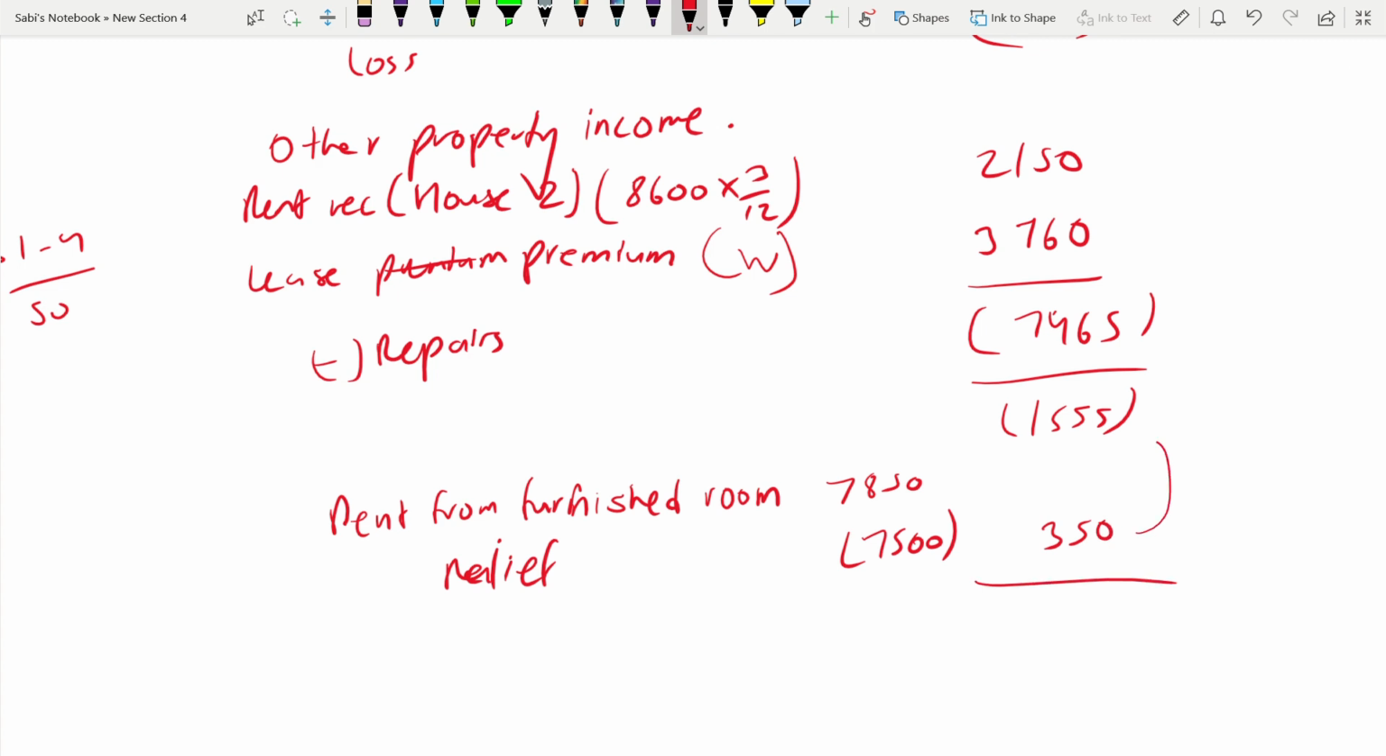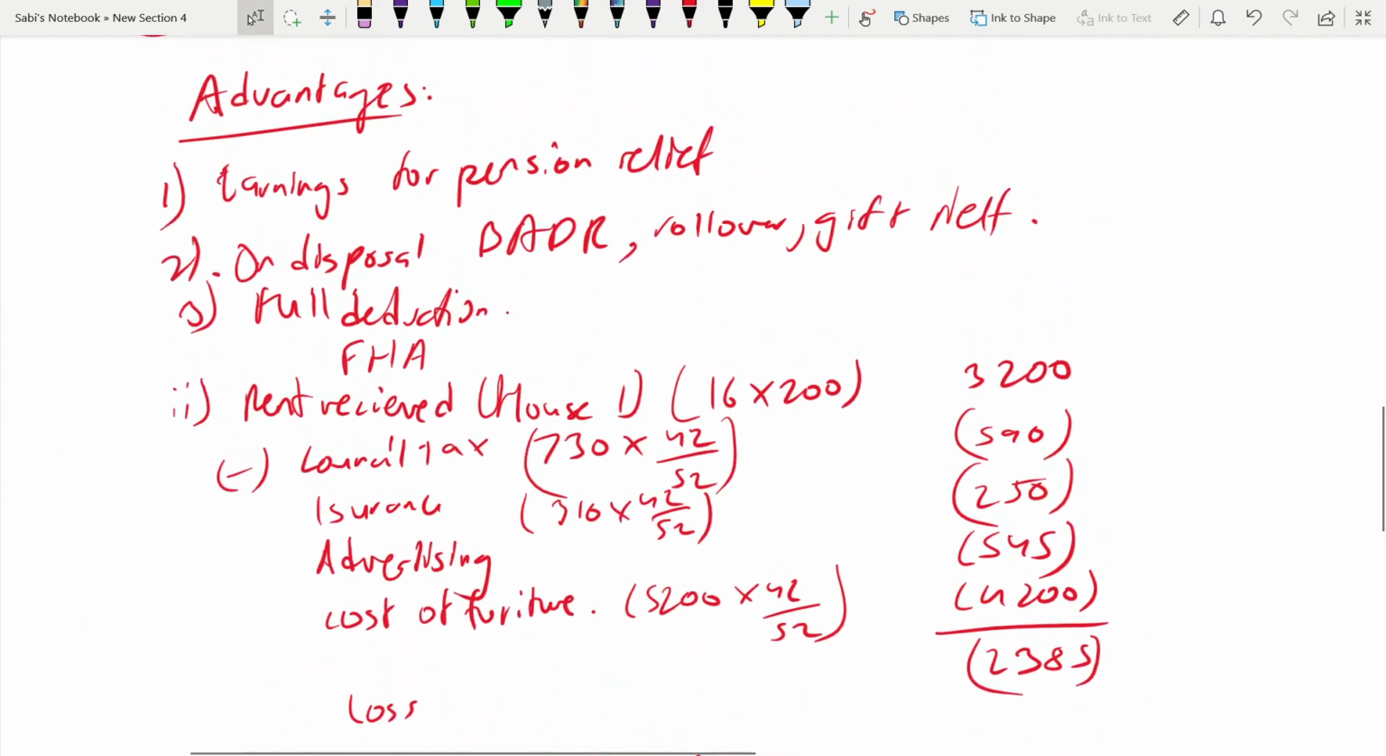So if you add 350 with this, the loss somewhat reduces, but it's a property loss altogether. If you take the rent from furnished room, then lease, then rent received from house 2 and house 1, if you add all, this is what it is. Okay. So there is a loss from furnished holiday accommodation also and property. Remember, house 1 you can't add with house 2 lease premium and this rent from furnished room. This one is kept separate.